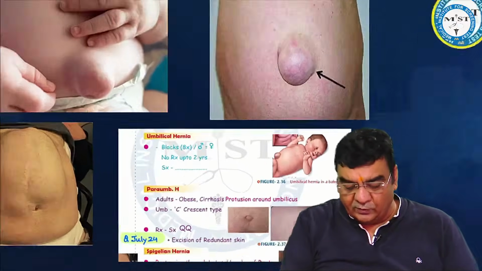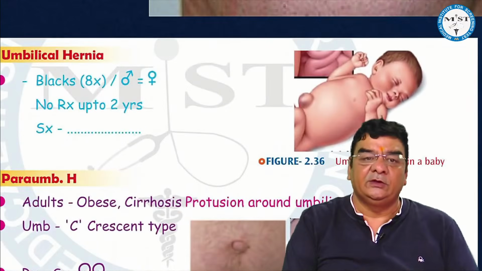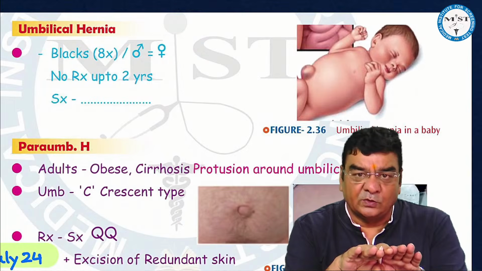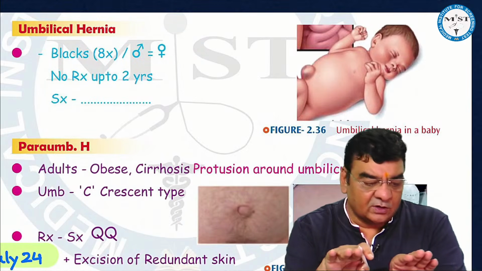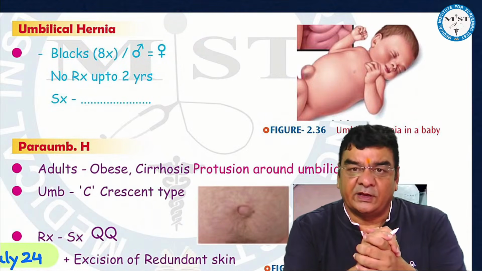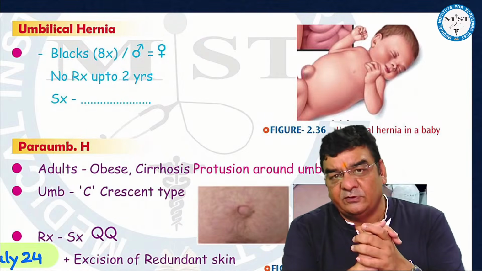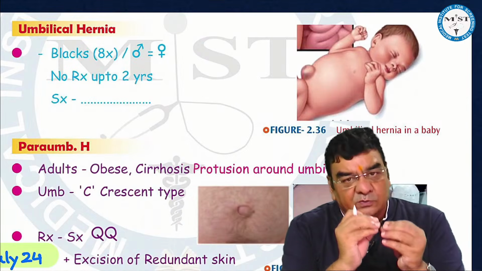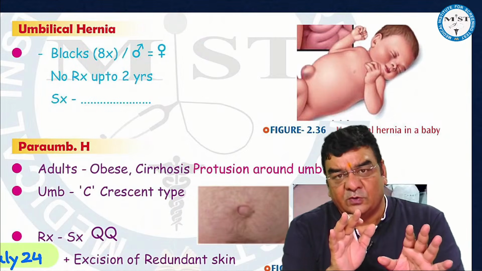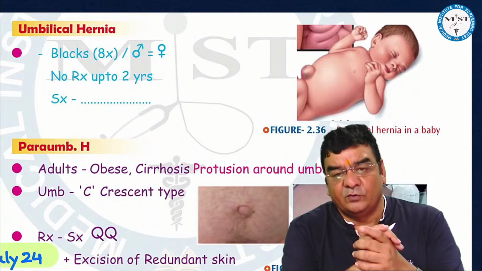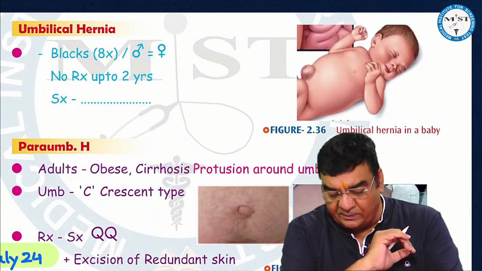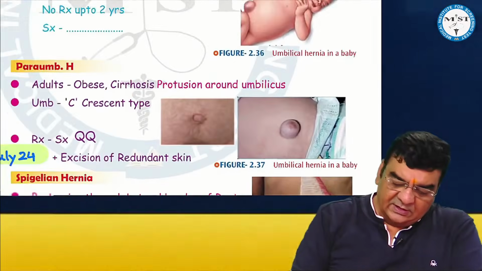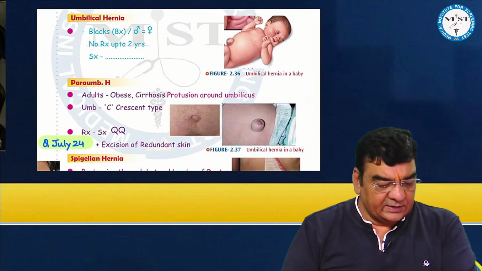And also we know that umbilical hernias, why do they occur? Because during intrauterine life, there has to be a fascial closure below the umbilicus, but if that does not close properly, then there are chances of umbilical hernia, and most of the times we find these umbilical hernias in small babies. Usually small umbilical hernias need no treatment, but if the defect is large, then we have to repair those umbilical hernias.